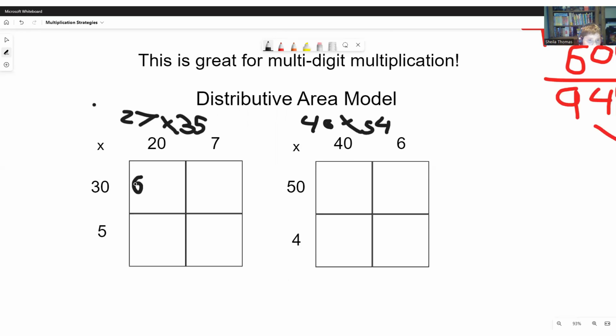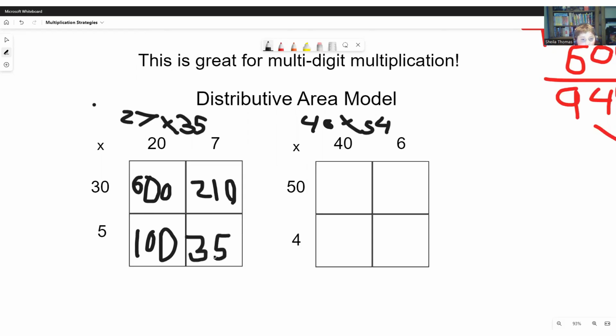Okay, so we get our 30 and our 20, and we multiply them together. Well, 3 times 2 is 6. Then we add our 2 zeros back on, so we get 600. We get our 30 and our 7, well, 7 times 3 is 21, and we had to add back that 0, so it's 210. 5 times 20, well, 2 times 5 is 10, so we need to add back that 0, so it's 100. 5 times 7, well, that's 35.